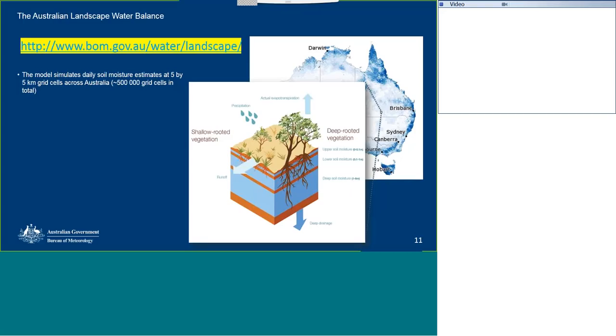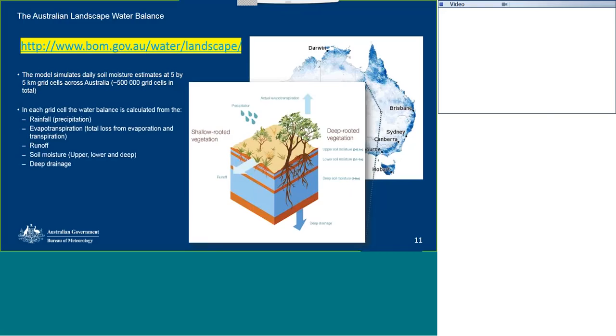The model behind the Australian Landscape Water Balance provides estimates of water fluxes and stores in the Australian landscape, including daily soil moisture, runoff, evapotranspiration, and deep drainage values from yesterday back to 1911. The estimates are provided at a 5 by 5 kilometre grid cell across Australia, that is about 500,000 grid cells in total.